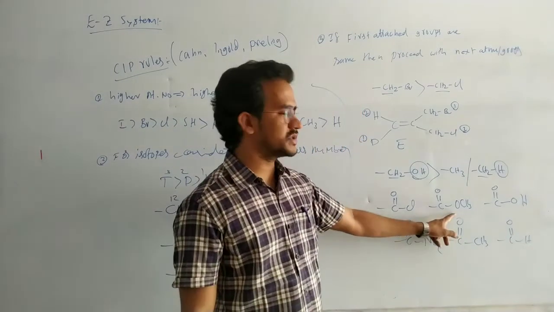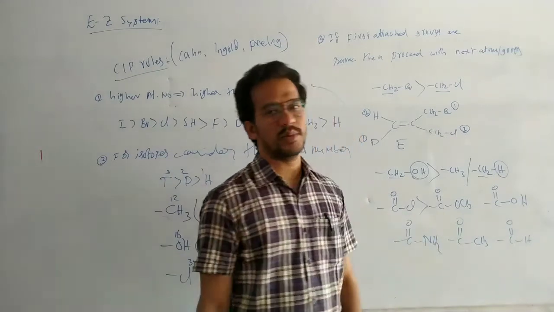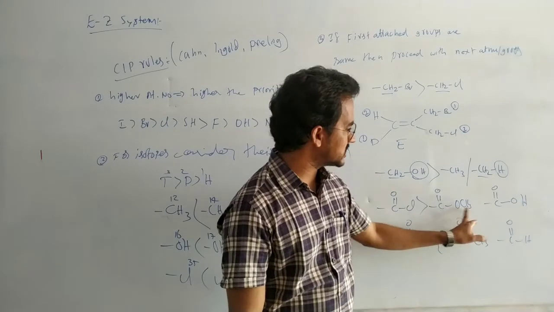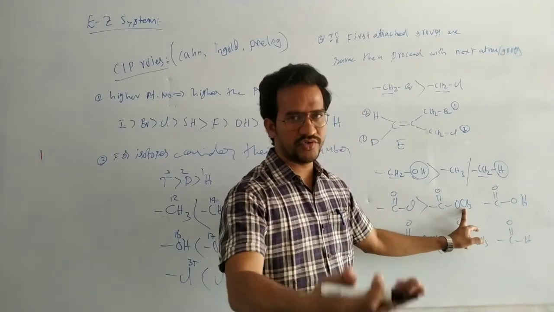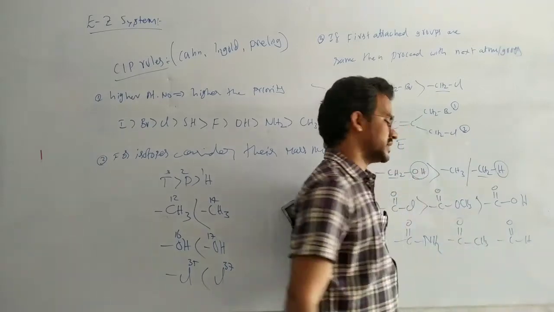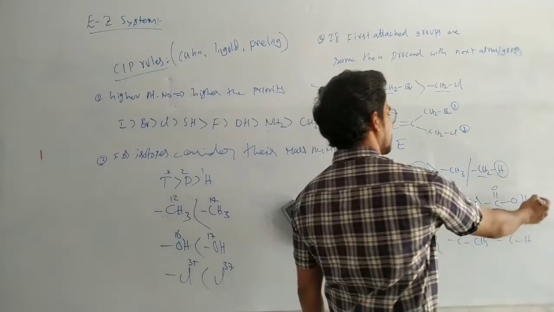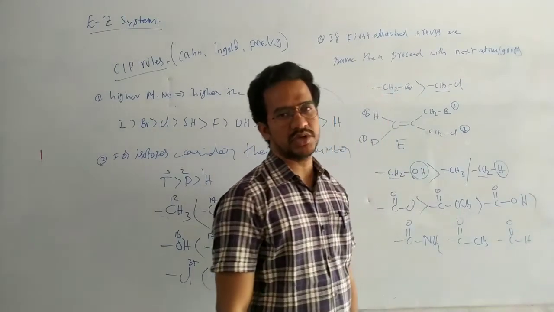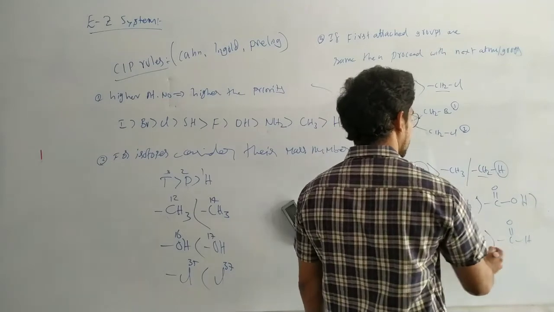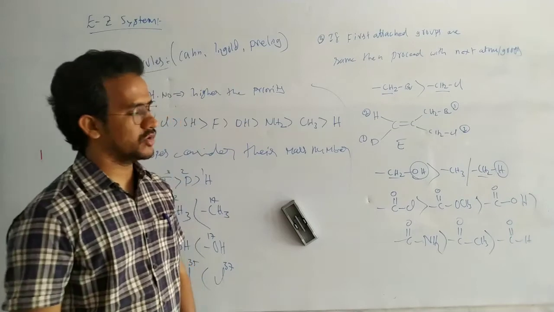Chlorine and oxygen: sorry, the chlorine has a higher atomic number. Next here OCH3, OH. Again here oxygen is the same, but proceed next: this carbon and hydrogen. Carbon has a higher atomic number. That's it. OH and NH2: OH has a high priority, that means oxygen has a higher atomic number. Nitrogen, carbon, nitrogen. Carbon, hydrogen, carbon. So like that we have to decide the priority.